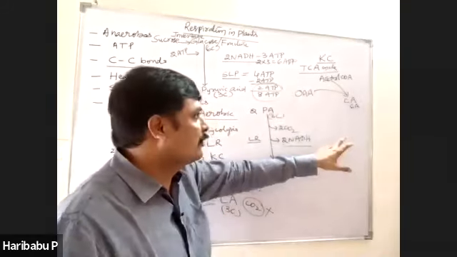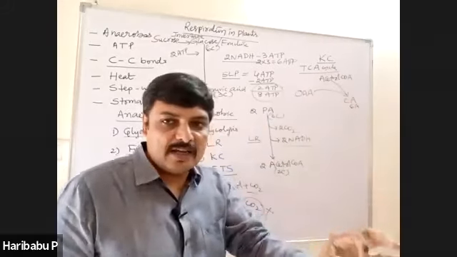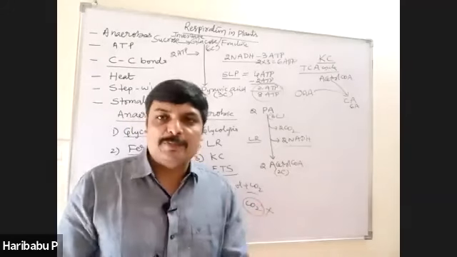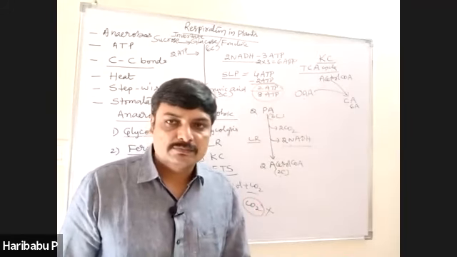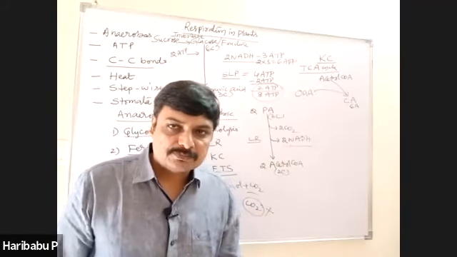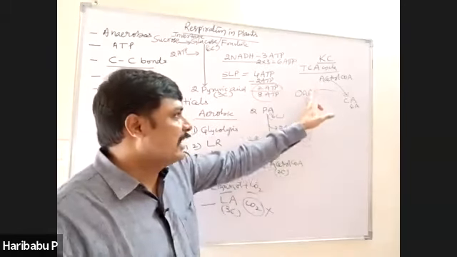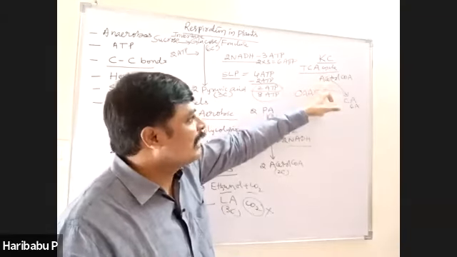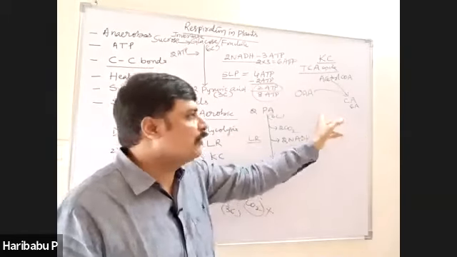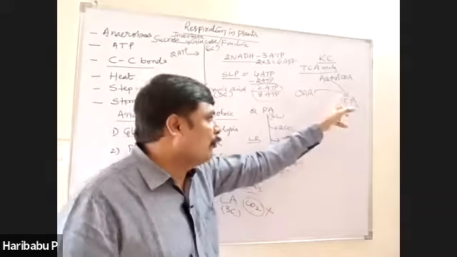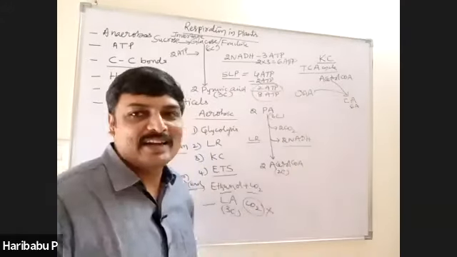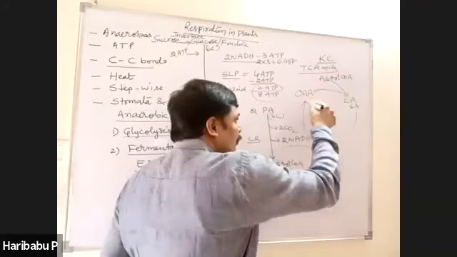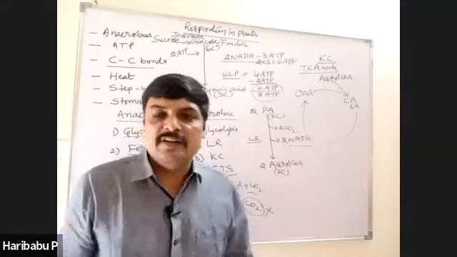And one point you should remember, Krebs cycle is a cyclic pathway, right? Krebs cycle is a cyclic pathway because this is the acceptor of acetyl CoA. Once again, it has to accept one more acetyl coenzyme. Therefore, the OAA must be regenerated. So, the starting compound and ending compound must be the same. Therefore, this is